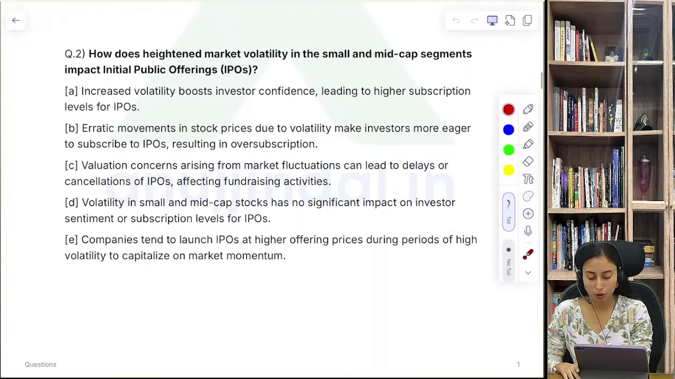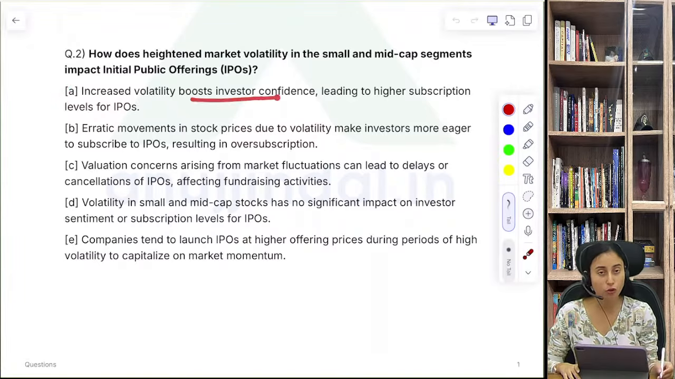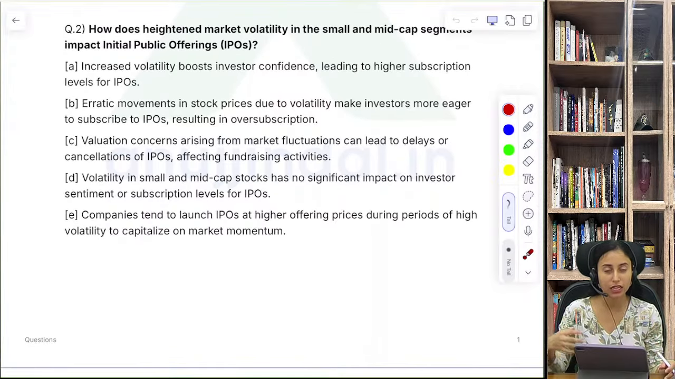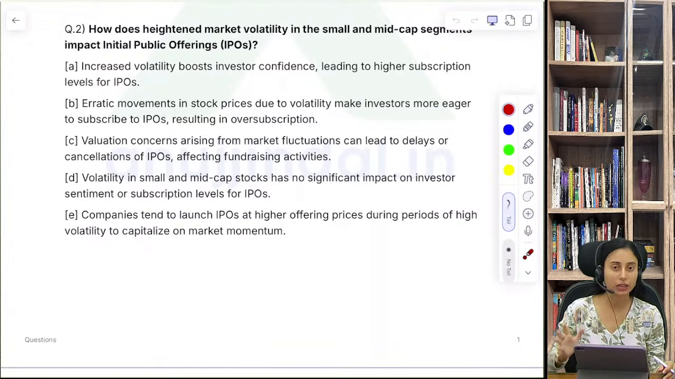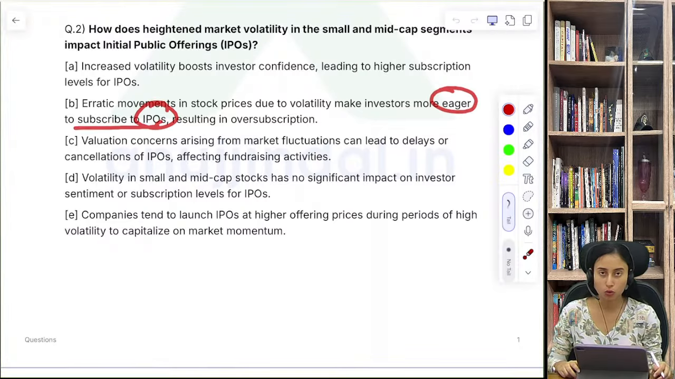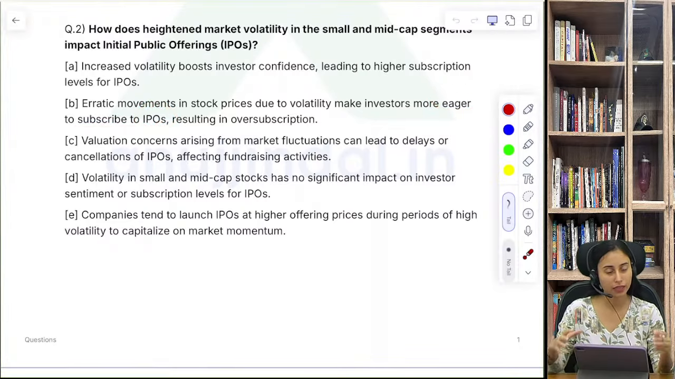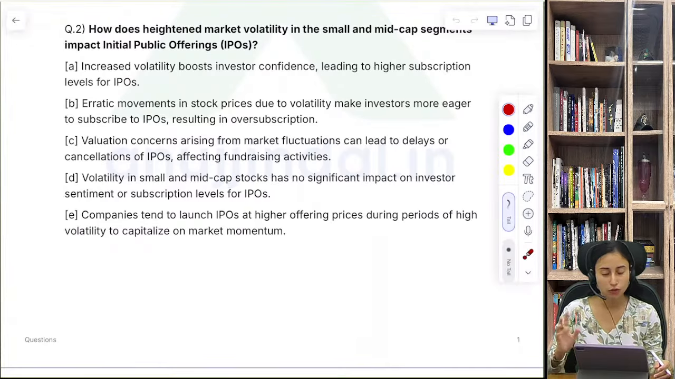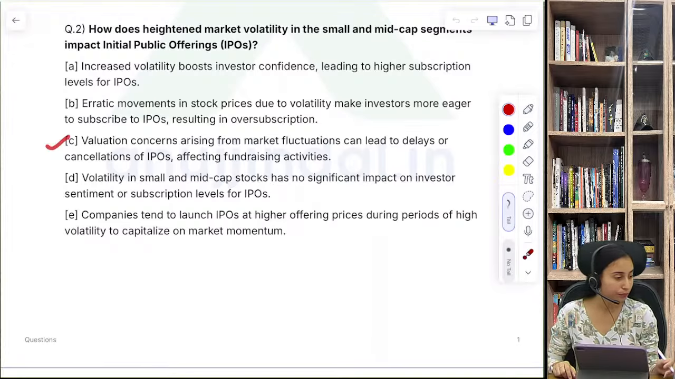I will read out the options for you. Option A: increased volatility boosts investor confidence, leading to higher subscription. No, this is wrong. Increased volatility just hampers investors' confidence and discourages them from going for market investment. Option B: erratic movement in stock prices due to volatility makes investors more eager to subscribe to IPOs. No, stock price volatility, or the market sentiment that is going on, always discourages investors from putting their money even in IPOs. So this is not a right option either.